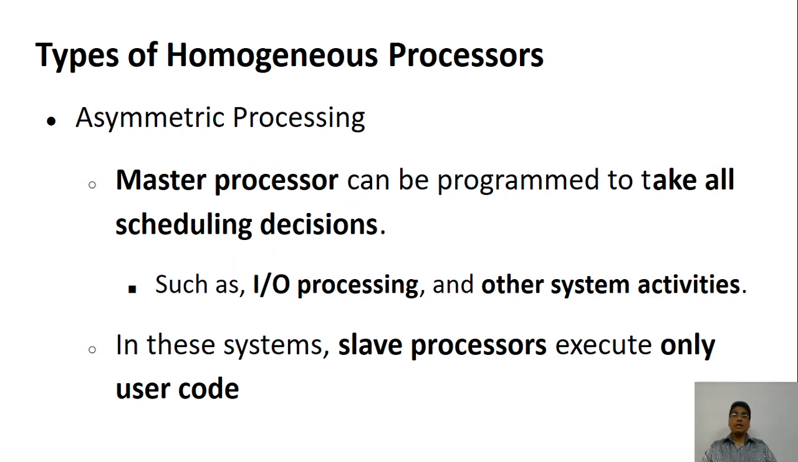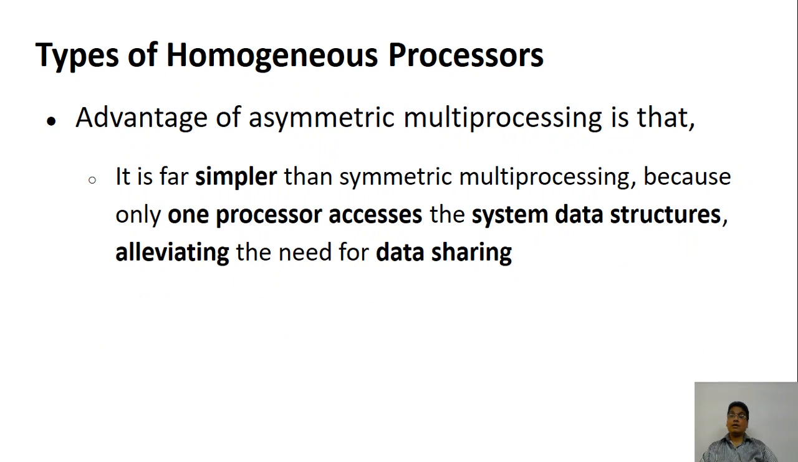The master processor can be programmed to take all the scheduling and controlling of input output devices and all the other activities within the system. Slave processors are only given the user code, and you tell the slave, okay, you do this, you do that, and so on. So the processing will continue.